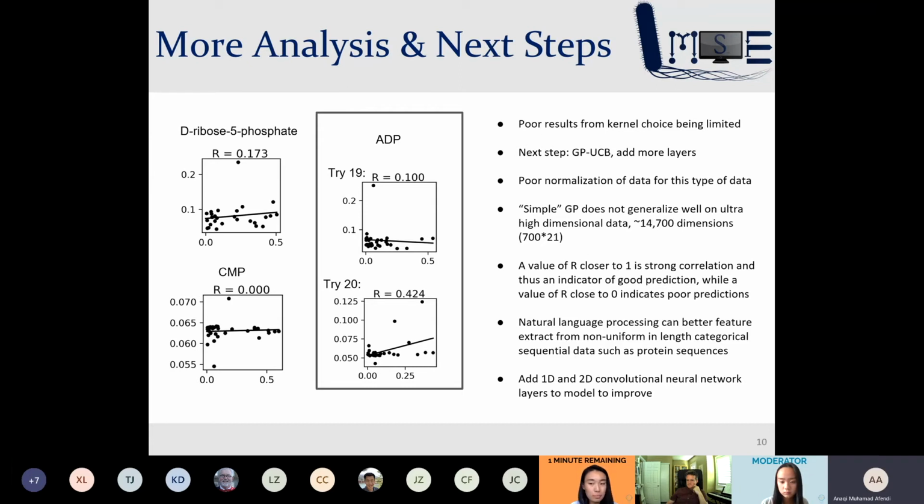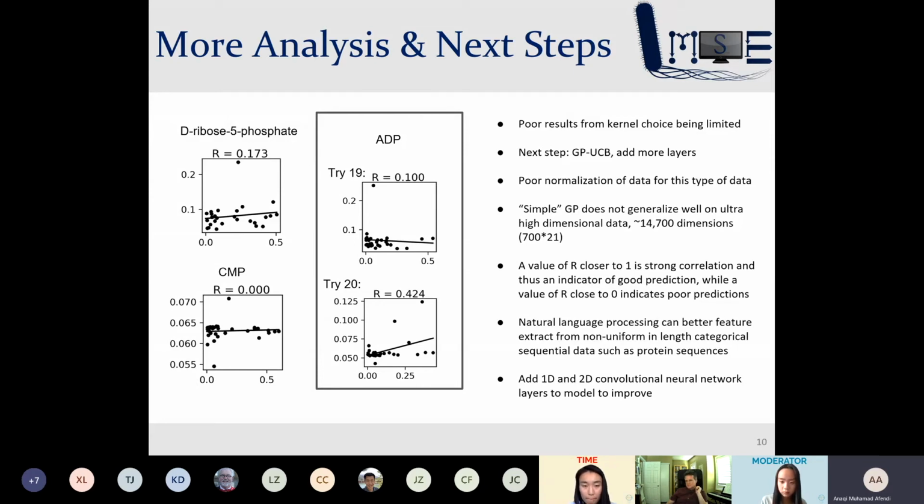It is not adequate. Hence, more hand engineering and thus more layers should be used in this model. In this case, we only used one. In the future, we will explore GPUCB, which is a Gaussian process model which performs unconstrained bandit setting to provide better recommendations with minimal regret. And we will also consider adding more layers, such as one-dimensional, two-dimensional convolutional layers, and testing other methods of encoding, such as natural language processing, which will improve the models. This will also allow us to add feature extraction methods, if you will, into our model.